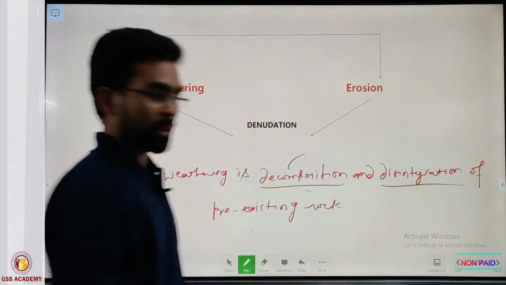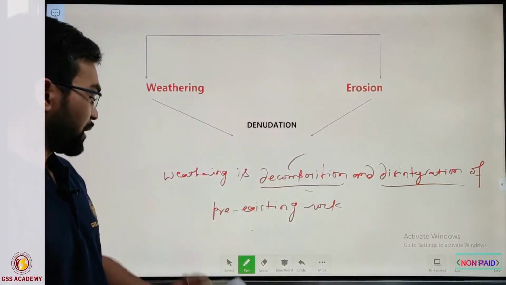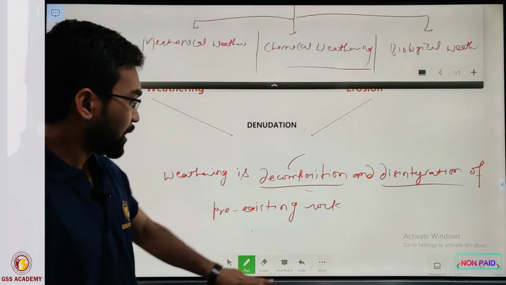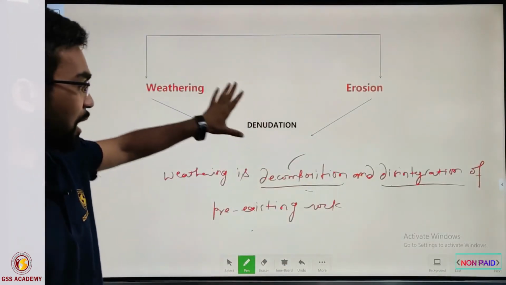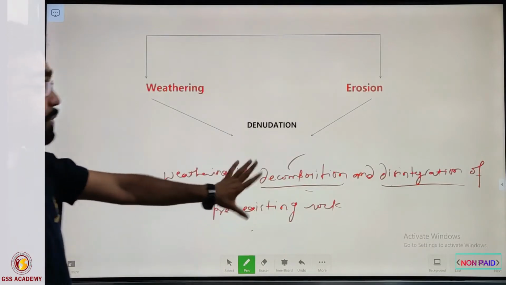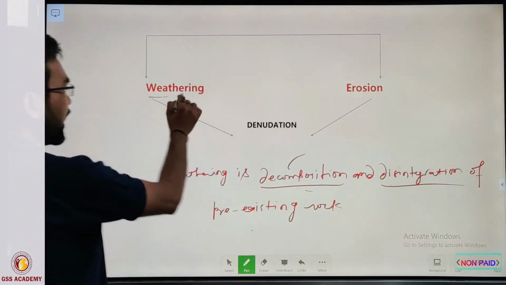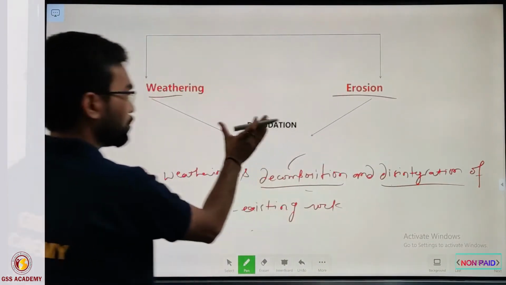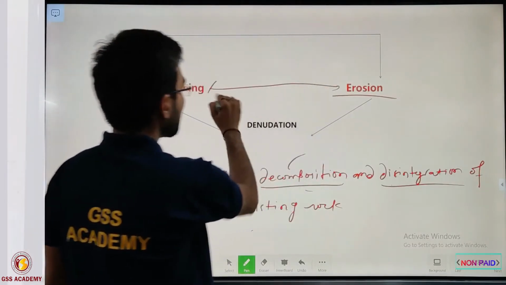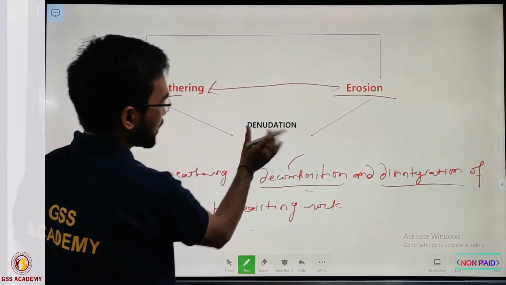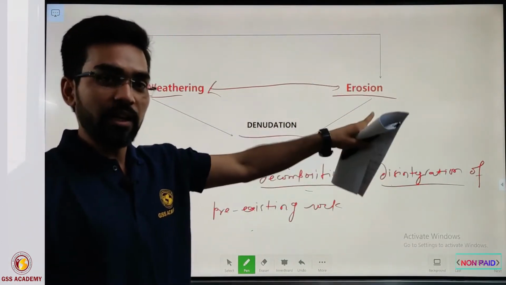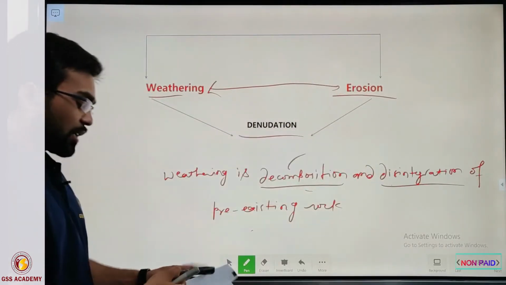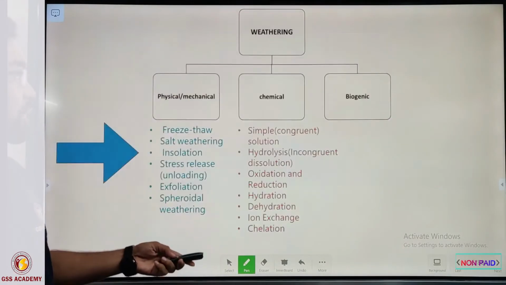So first of all we will see all the dimensions and parameters of chemical weathering. When we combine weathering and erosion, we give the term denudation. These are the combined effect of weathering and erosion. So let us start first with chemical weathering.